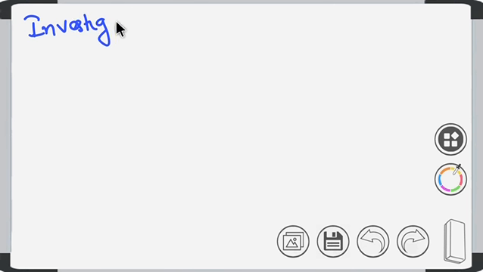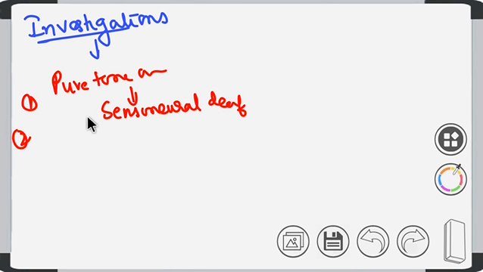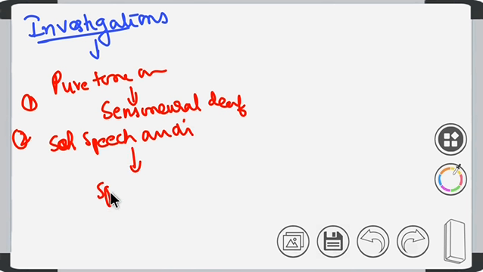Investigations. First is audiological investigations. Pure tone audiometry: we'll see the presence of sensorineural deafness. Second, speech audiometry: we'll see difficulty in understanding, that is, speech discrimination is poor.